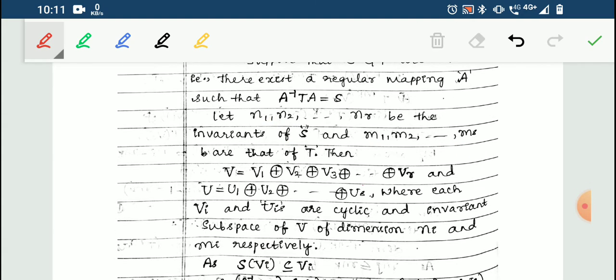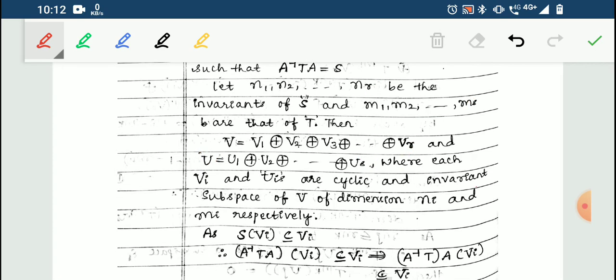So then I can write V in terms of the transformation S as the direct sum of V1, V2, V3 till Vr. And in terms of T and these invariants, V is equal to, this is not U, this is V only, V is equal to U1 plus U2 plus till Us. See, the dimensions are matching with these invariants, where each Vi and Ui are cyclic and invariant subspaces of V of dimension Ni and Mi respectively.